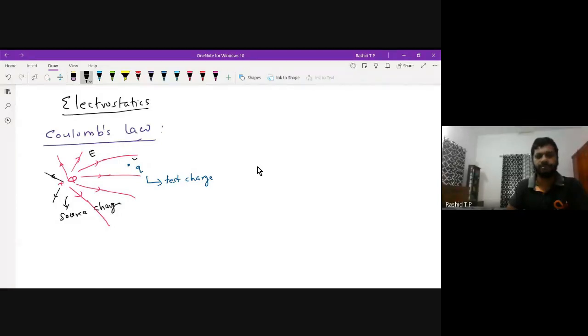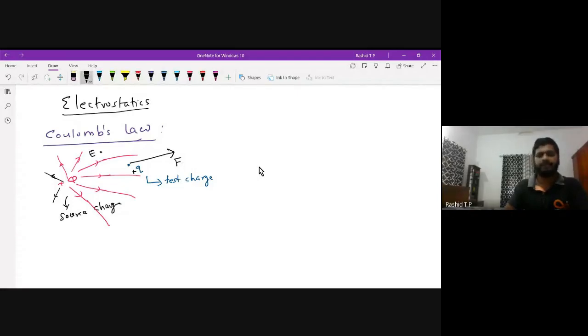It is a repulsive force because of this electric field. This is also a plus charge, therefore that charge will be repelled away. You can see the charge is moving in this direction. This is the direction of the force. This force is called the Coulomb force. Sometimes we call it electric force. Whatever it may be, we will write it as F.